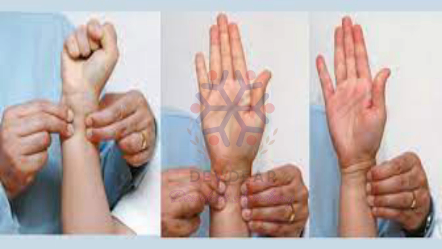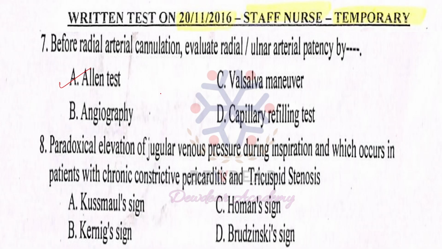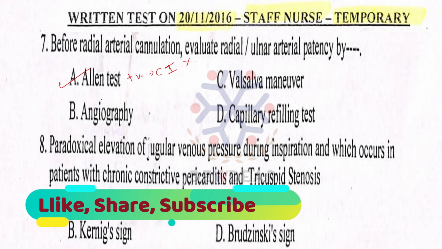Positive Allen's test means the patient does not have adequate blood supply to the hand. So it will be considered as a contraindication to the planned procedure. If Allen's test is positive, that is indicating inadequate blood supply to the hand, so that procedure will be contraindicated. The procedure cannot be done. So that is Allen's test.